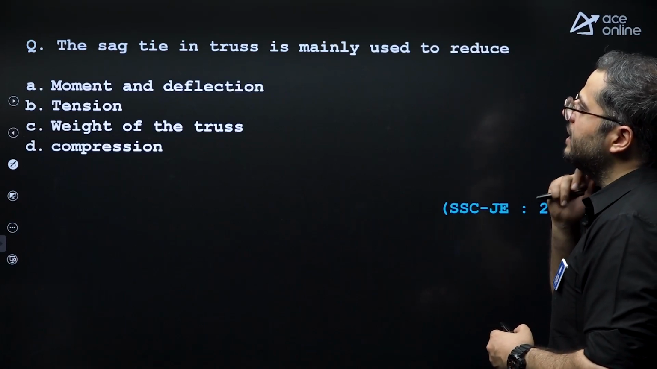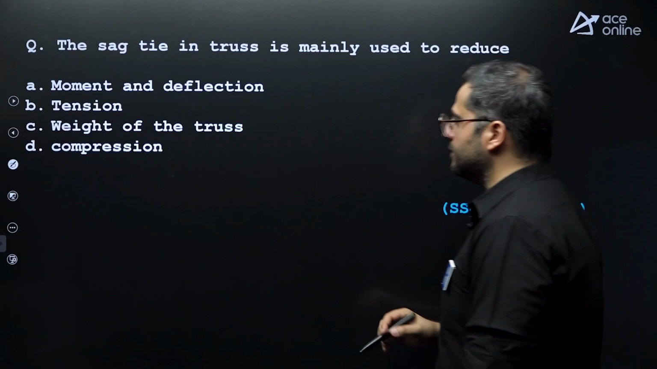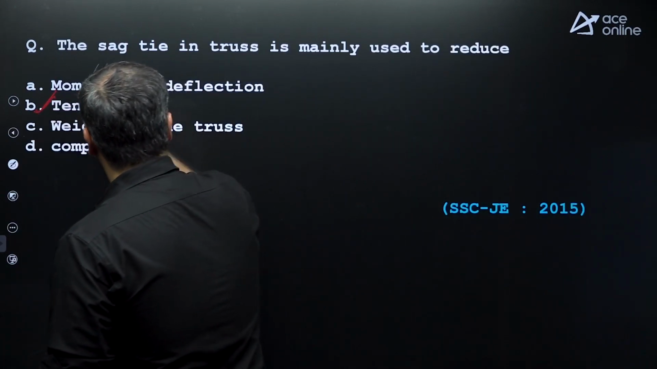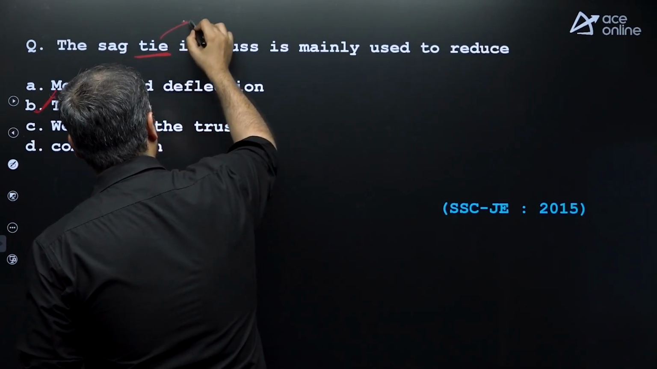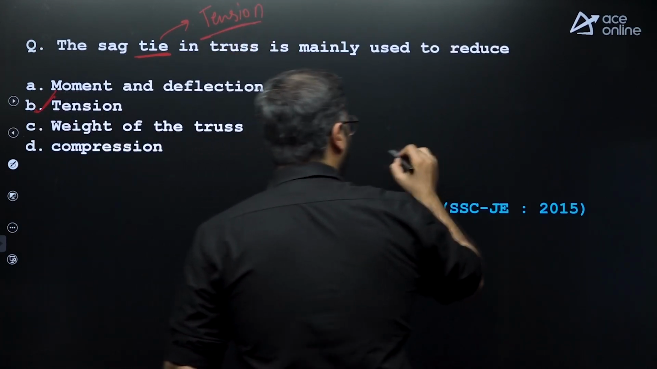A sag tie in a truss is mainly used to resist tension. See, in the word only, tie is mentioned. So tie basically means tension only. But what is the functionality of tie? See over here.